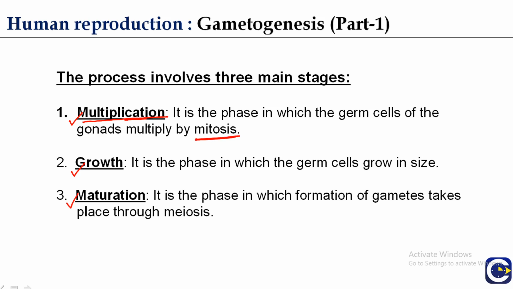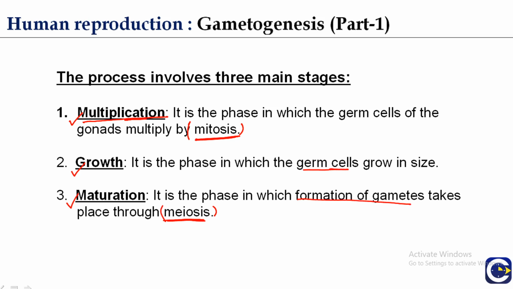We know that in the cell cycle there are two types of cell division, mitosis and meiosis. So in the multiplication phase there is mitosis division. In the maturation phase there is meiosis division for the formation of gametes. In the growth phase the germ cells grow in size.